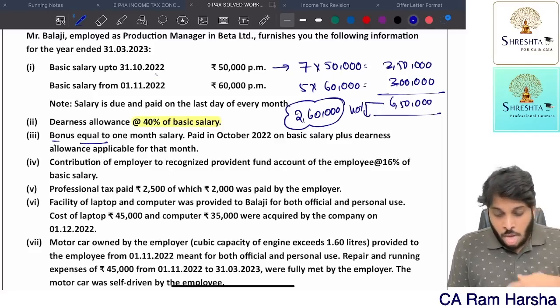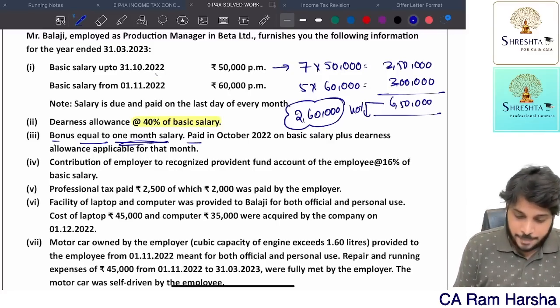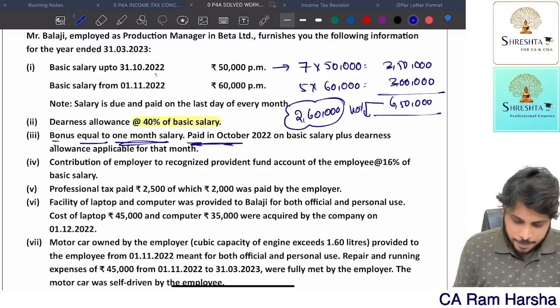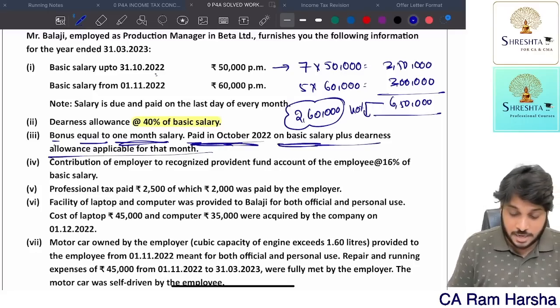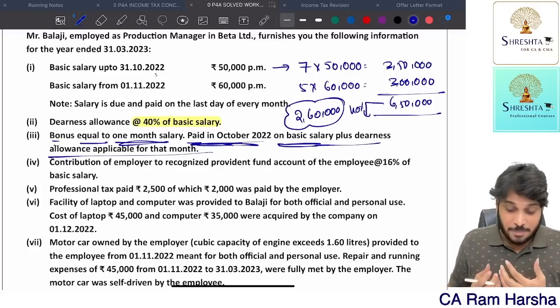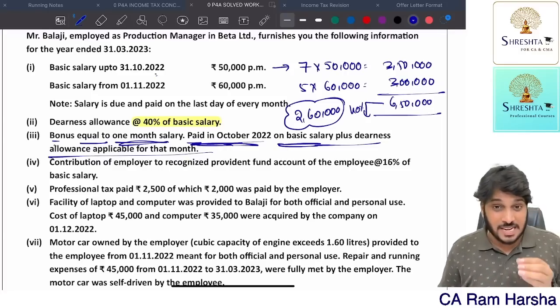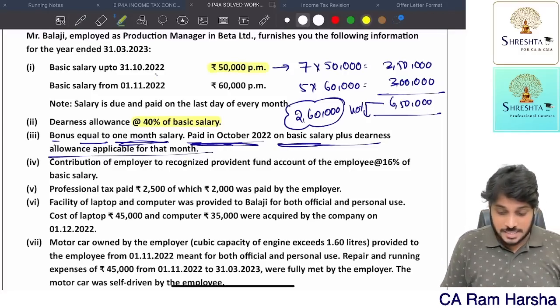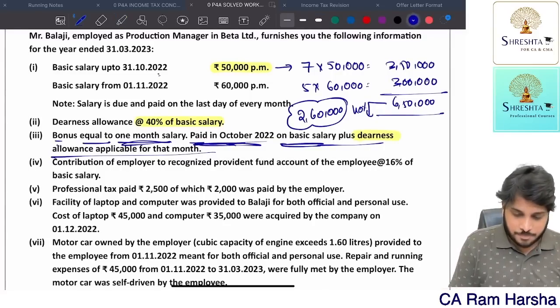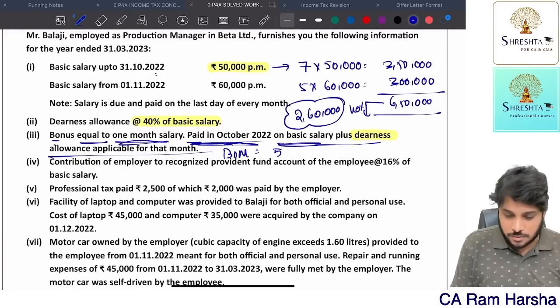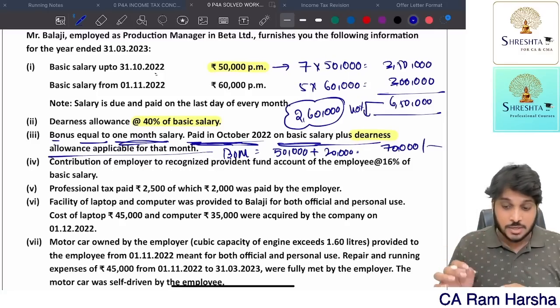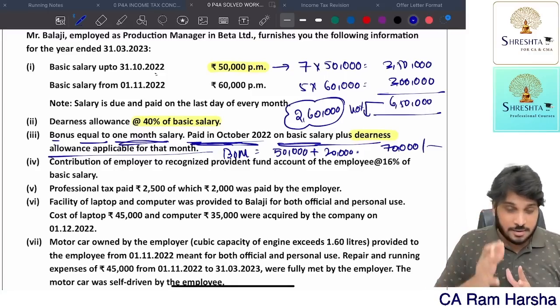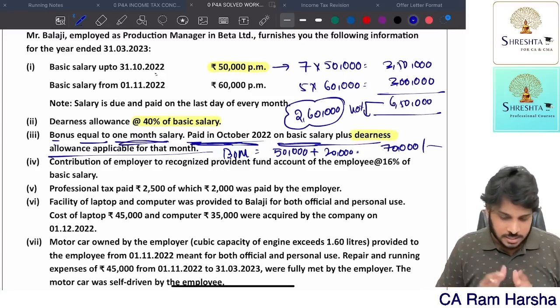Bonus equal to 1 month's salary paid in October 2022, on basic salary plus DA applicable for that month. Whatever salary is paid in October month, plus DA, that much is bonus. What is the salary paid in October? 50,000. Plus DA, how much? 40% of basic, 40% means 20,000. So this employee has got a bonus of 70,000 rupees. So total basic salary is 6.5 lakh, DA is 2.6 lakh, bonus is 70,000. That's it. We are converting into money.